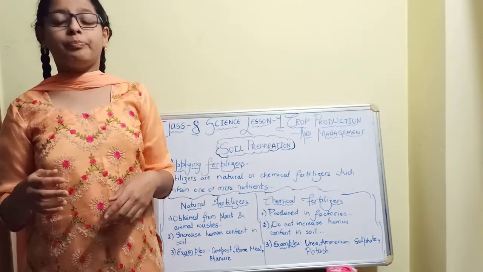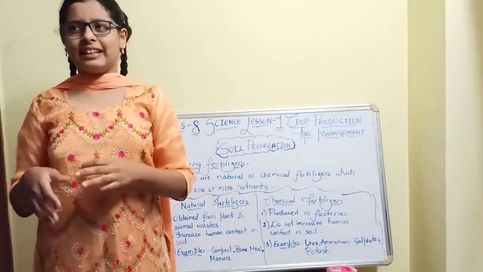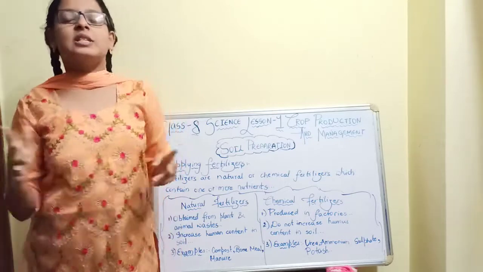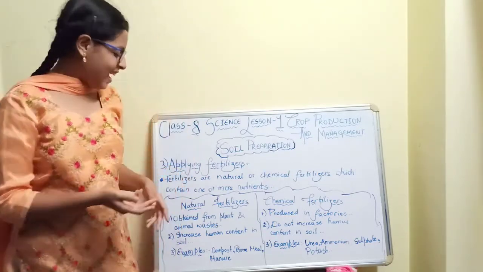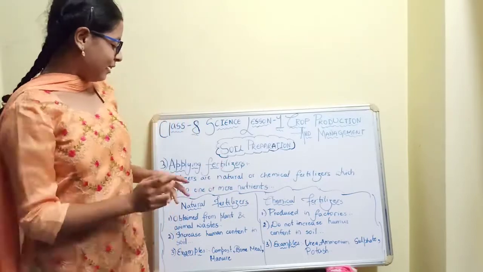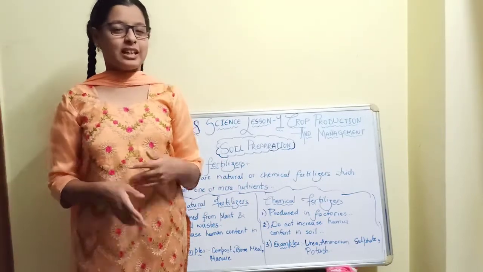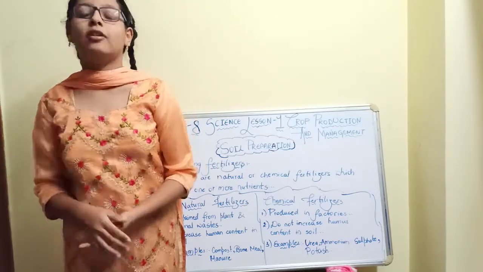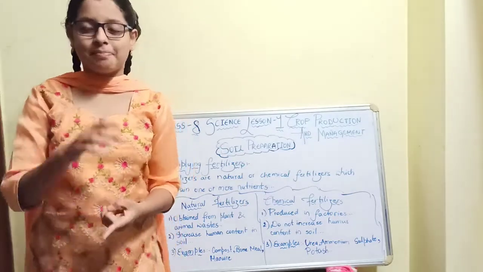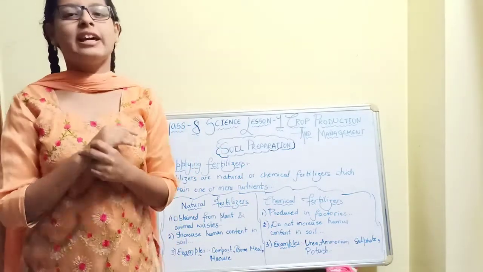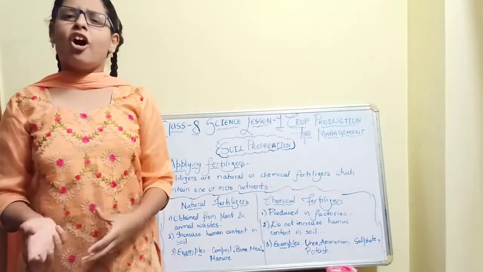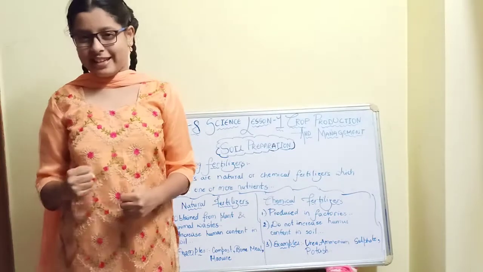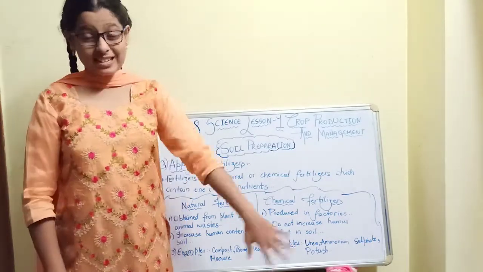Plants, meaning dry leaves, are used as fertilizers, and dead organisms such as plants and animals remain in the soil. These dead organisms are used as fertilizers, and these are known as natural fertilizers. So these are the natural fertilizers.